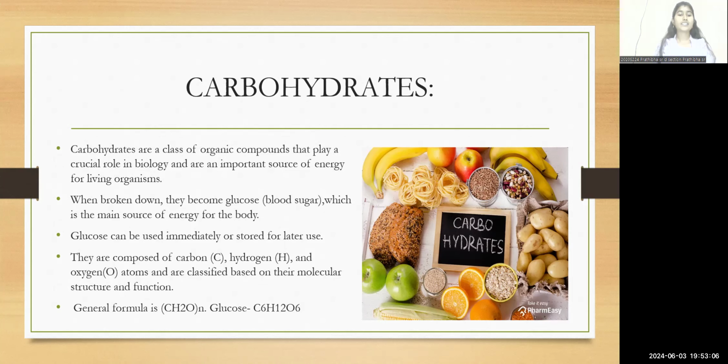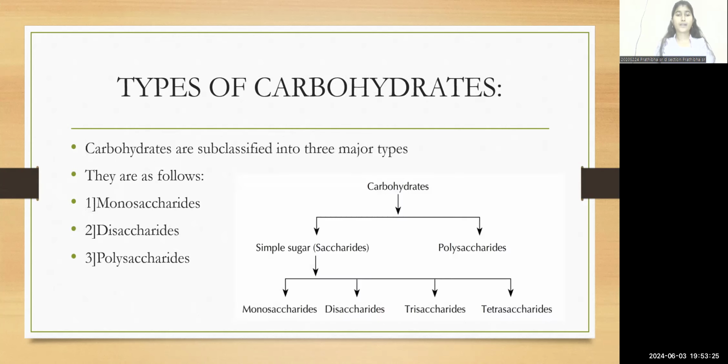The carbohydrates are composed of carbon, hydrogen, and oxygen atoms, and these carbohydrates are classified based on their molecular structure and their function. The general formula is (CH2O)n and glucose is C6H12O6. Now let us see the types of carbohydrates. Carbohydrates are subclassified into three major types. The first one is monosaccharides, second one is disaccharides, and the third one is polysaccharides.